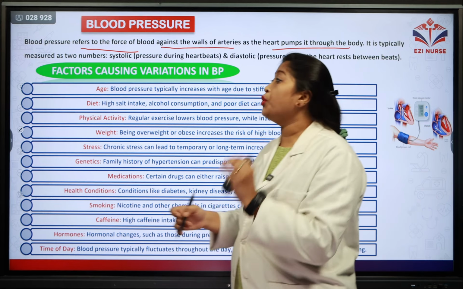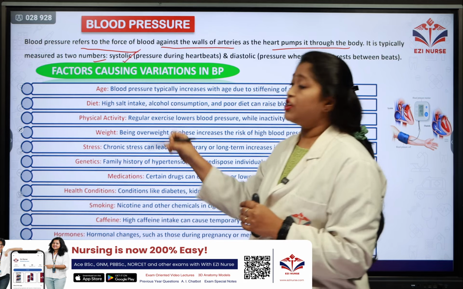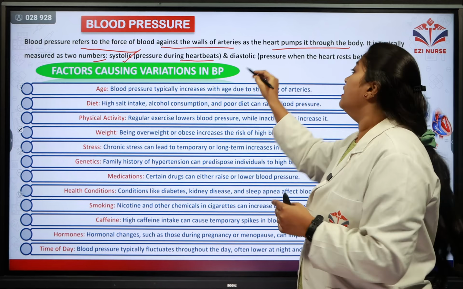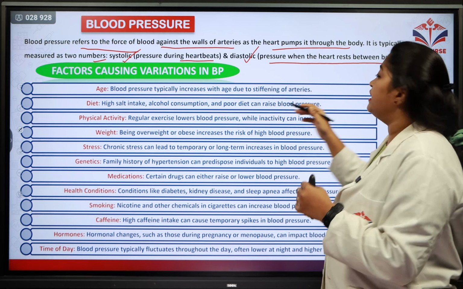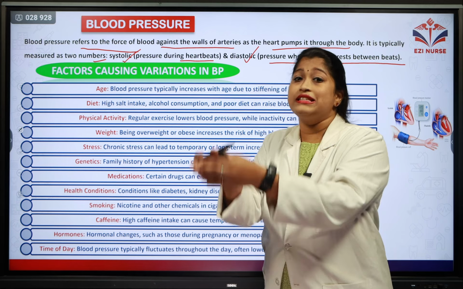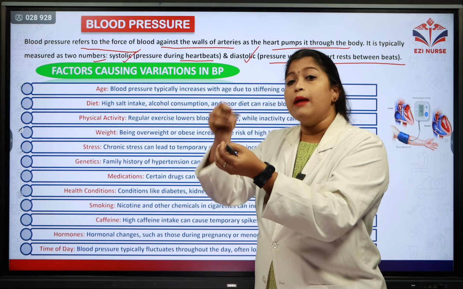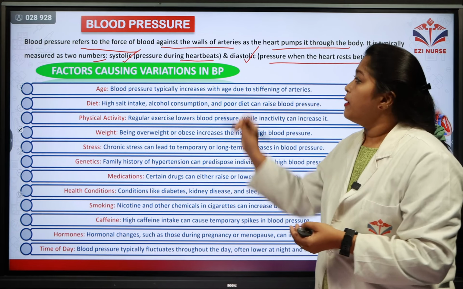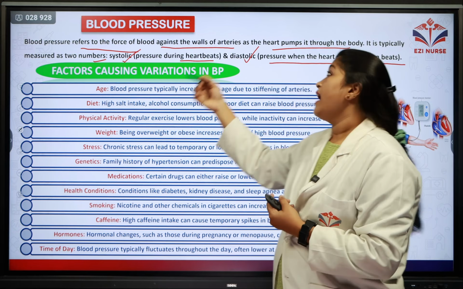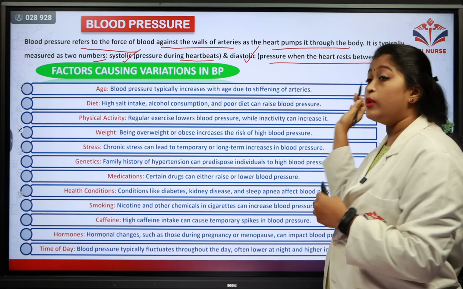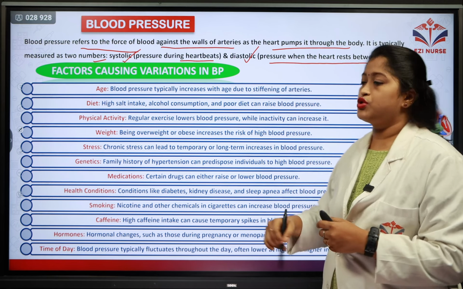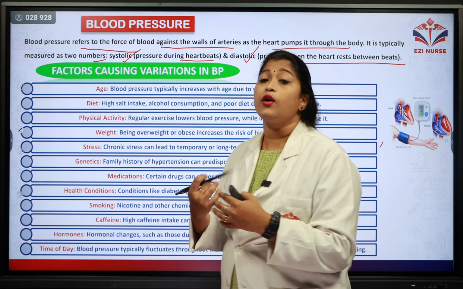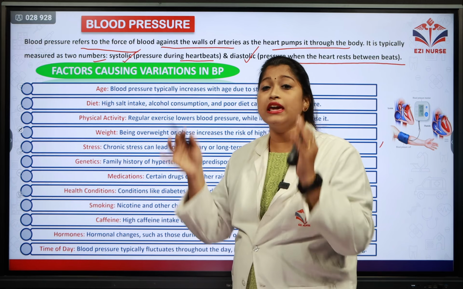And it is measured in two different numbers. Systolic pressure means the pressure when the heart is beating, and diastolic is the pressure when the heart rests. Between two beats, there is a certain rest. So that time the blood pressure we are taking is the diastolic blood pressure. Pressure during the heartbeat is systolic, and the pressure when the heart rests between two beats is called diastolic blood pressure. And there are so many factors that are causing the variations in the blood pressure. So let's see each one by one.